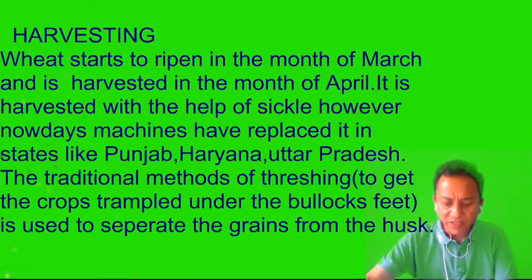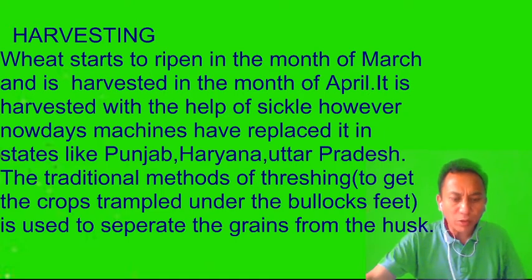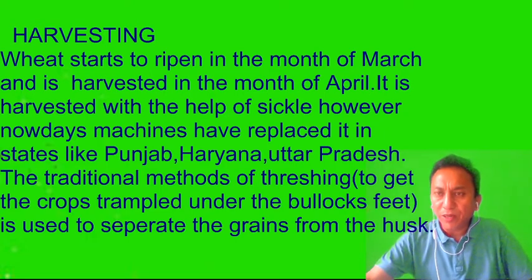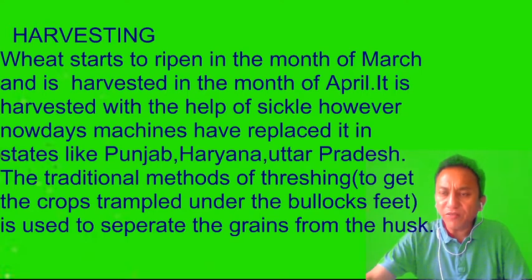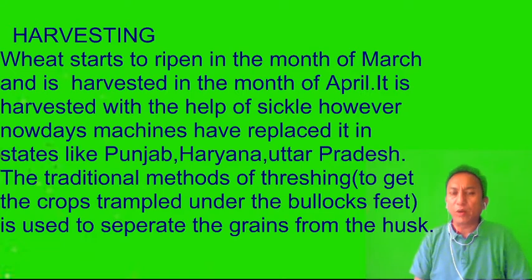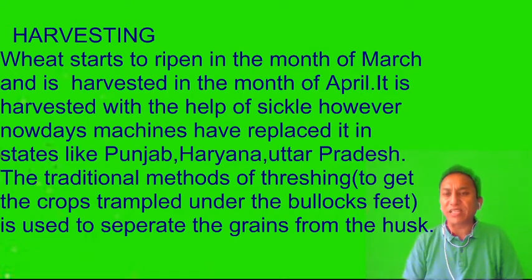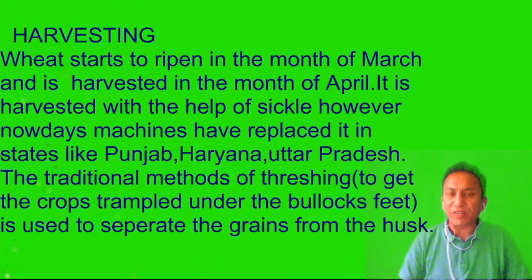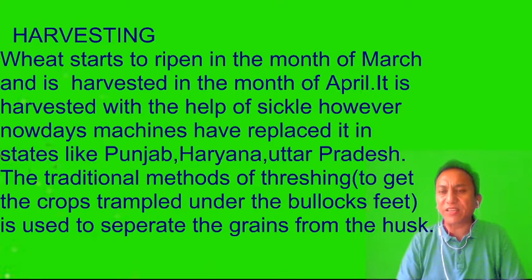Now let's go to the harvesting. When is the crop harvested? Wheat starts to ripen in the month of March and is harvested in the month of April. It is harvested with the help of a sickle. However, nowadays machines have replaced it in states like Uttar Pradesh, Haryana, Punjab. So these are the areas where the wheat is grown extensively. They are grown on a large scale. Extensive cultivation takes place.